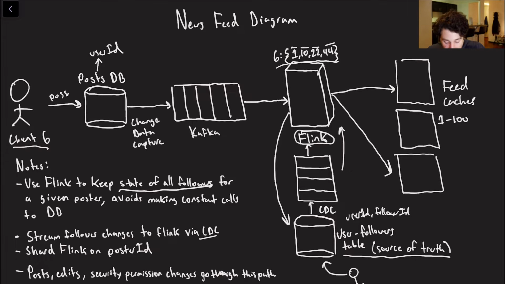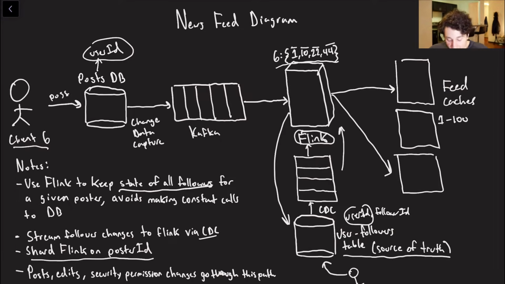And then again, we talked about sharding. We're basically sharding on the poster ID, which is the user ID here, and the user ID which the PostDB is also sharded on. So this Flink consumer should actually be able to handle all of this data because we can partition it in a smart way such that there's not enough to overload it.